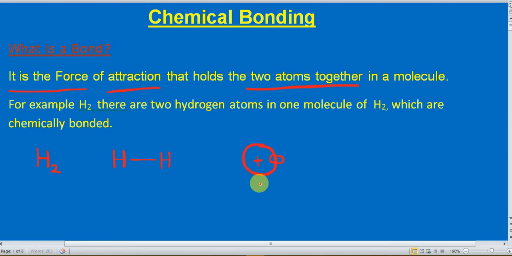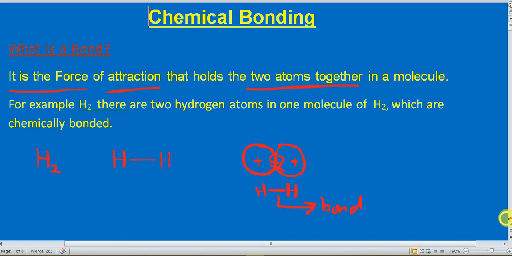This is the nucleus of first hydrogen, and this is the second hydrogen atom, and it has also one electron, and these two atoms are chemically held together, and we represent the bond with a line. This shows the presence of a bond between the two atoms. So a bond is an attractive force which holds the two atoms together in a molecule.